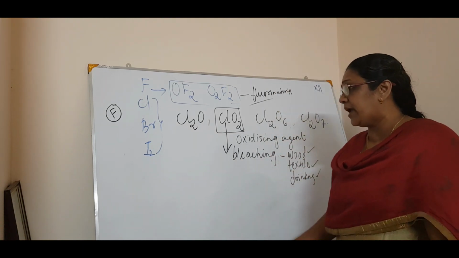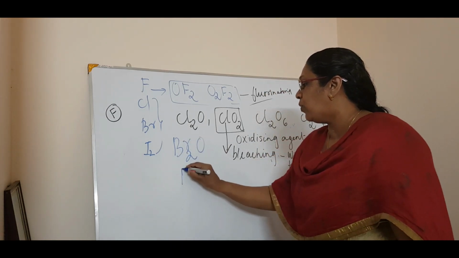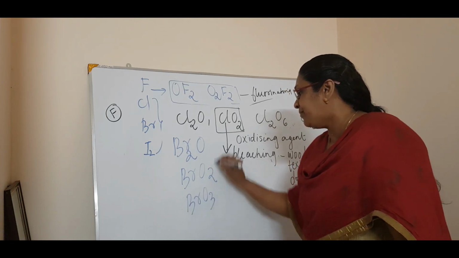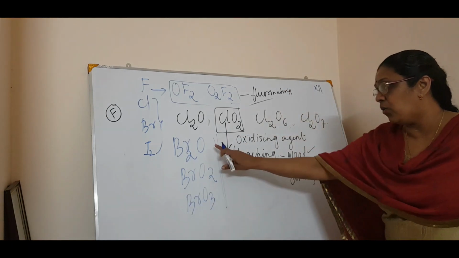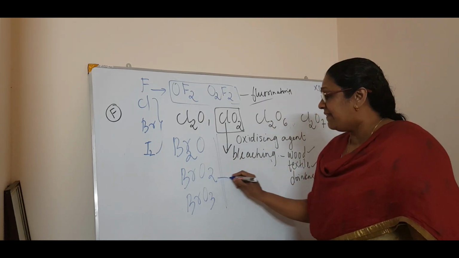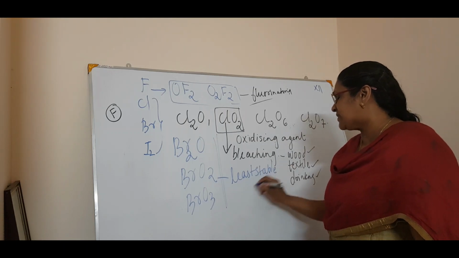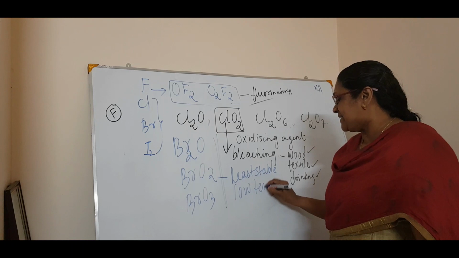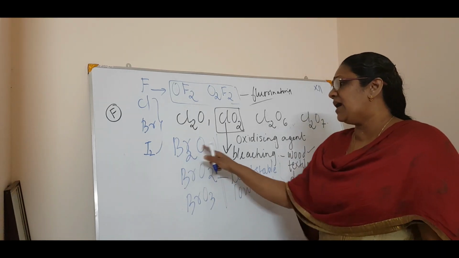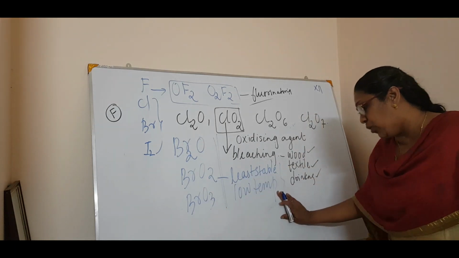Now bromine has Br2O, BrO2 and BrO3, only these three. These are the least stable oxides, present only at low temperature. Just to have the information, that's all.